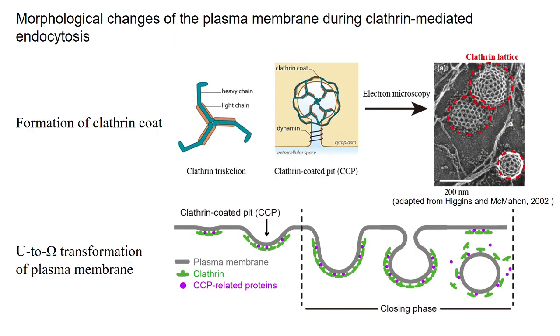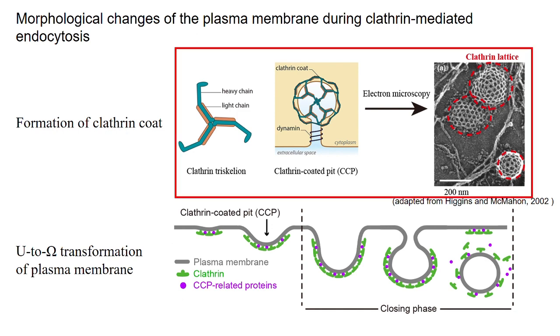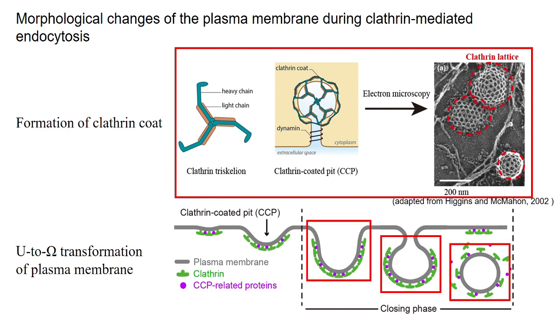Initiation of clathrin-mediated endocytosis requires the polymerization of clathrin trimers that form the clathrin coat. Essentially, clathrin-mediated endocytosis is composed of a series of membrane deformations induced by clathrin and other endocytic proteins that assemble near the membrane and gradually invaginate the membrane from a U-shaped pit to an omega-shaped vesicle and then detach from the membrane. This U to omega transformation was usually defined as the closing phase.